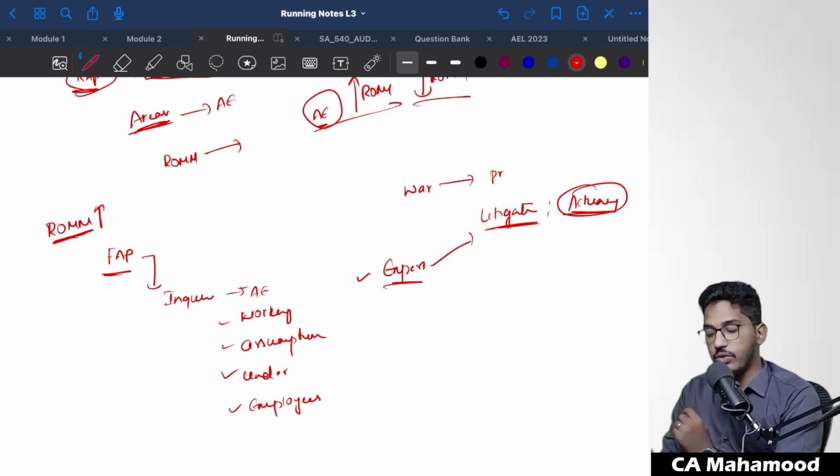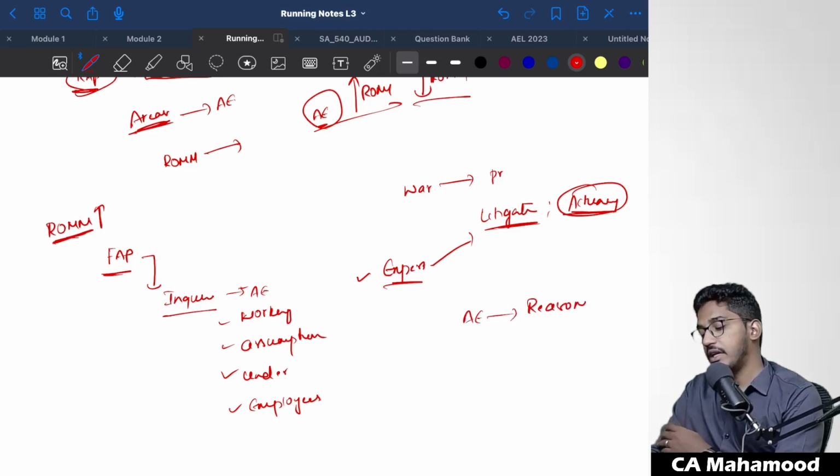So all these things I'm going to do. I am going to do inquiry. I will study the accounting standards. I will try to understand. I will try to get the workings. I will try to read the contracts. I will try to inspect various documents. If required, I will even take the help of an expert as well. And then finally, I will determine whether the accounting estimates are reasonable or not.